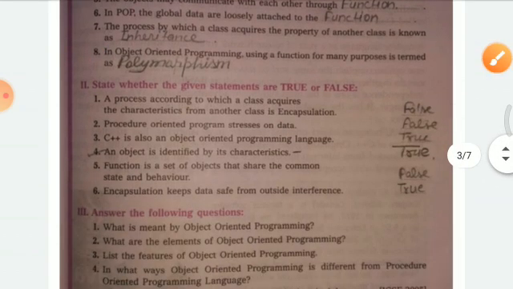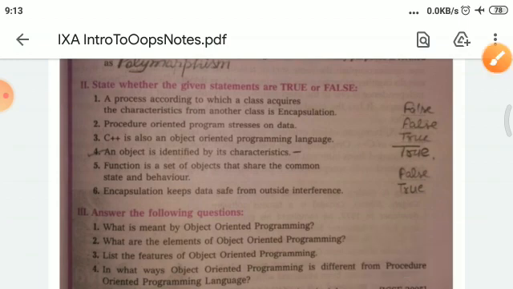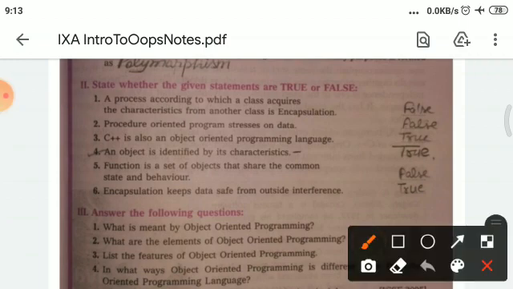And the next section of your exercise is to state whether the given statements are true or false. So students, you have to mark true for the correct statement and mark false for the incorrect statement. Let's see how you will do. For the first statement: a process according to which a class acquires the characteristics from another class is encapsulation.